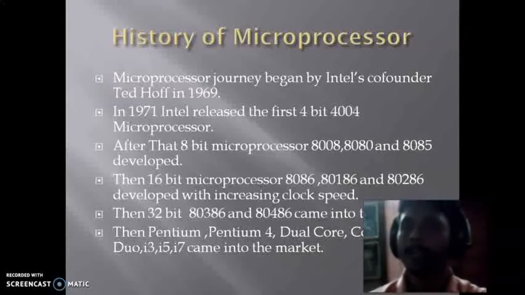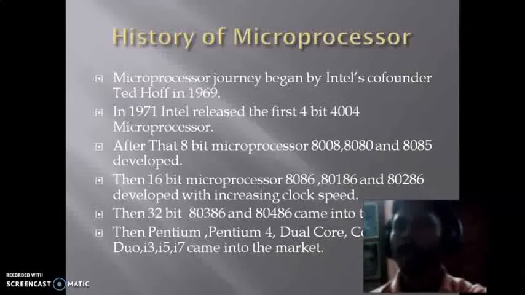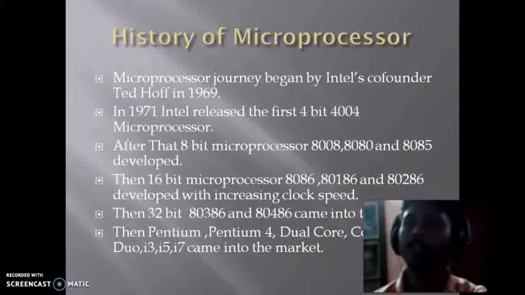Its journey started in 1969. The first processor was developed in 1971, a 4-bit processor, and its clock frequency was very slow, in the 4 kilohertz range, and after that the clock frequency kept increasing. Now we are in the gigahertz range.